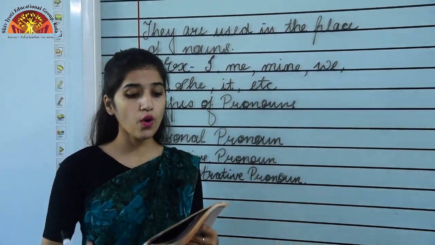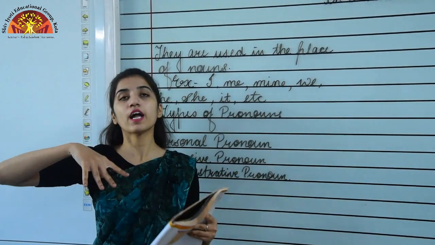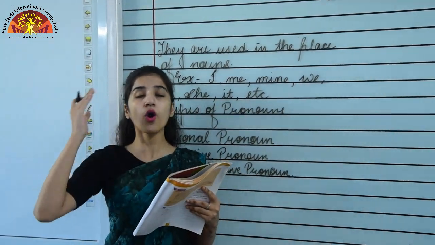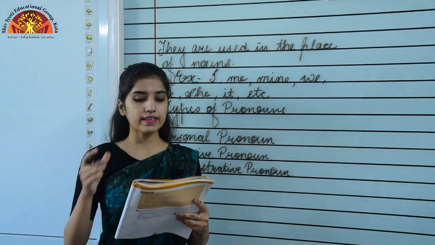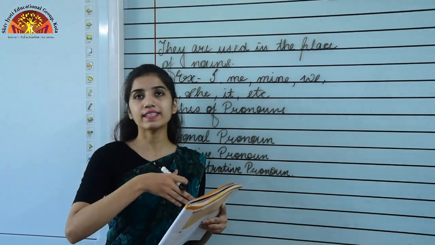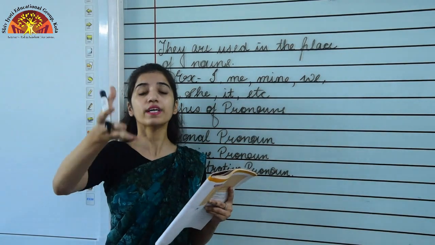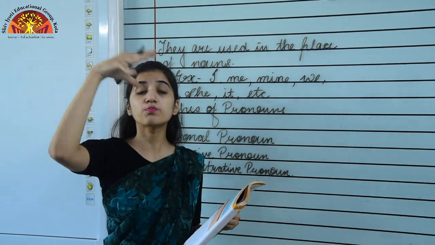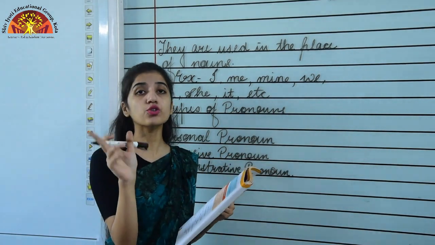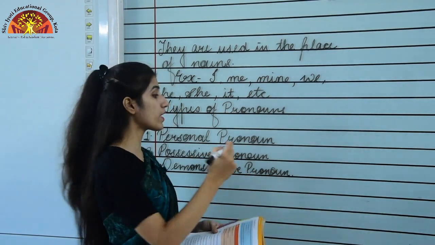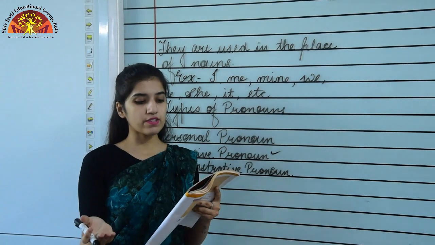Possessive pronoun. Possessive means to show possession, so a possessive pronoun shows possession, ownership or belonging of something. I am giving you an example: the blue dress is mine. Here the word mine is showing the possession of that blue dress, that the blue dress belongs to me. It's mine. So mine here is showing the possession. That is why mine is a possessive pronoun.